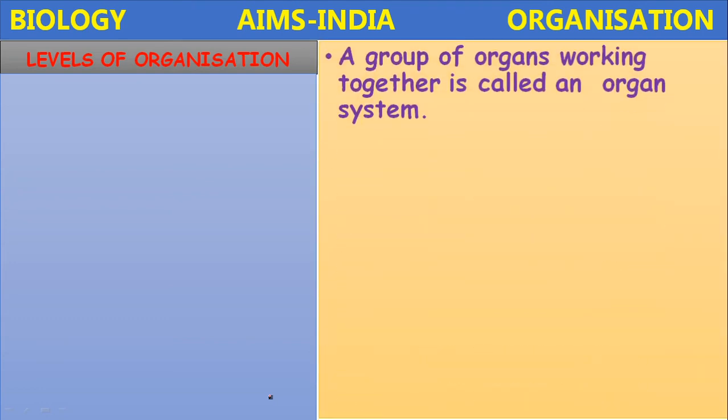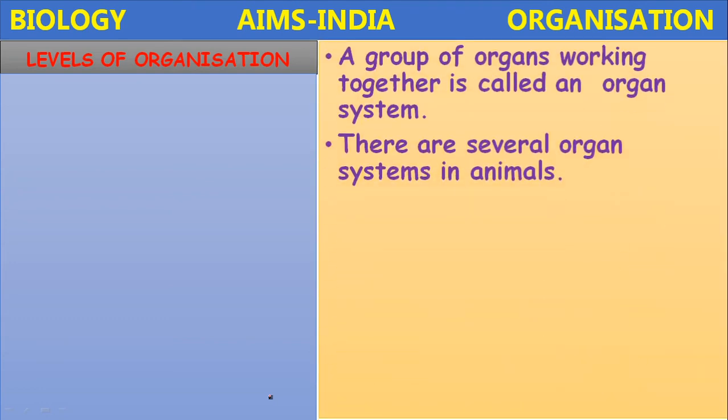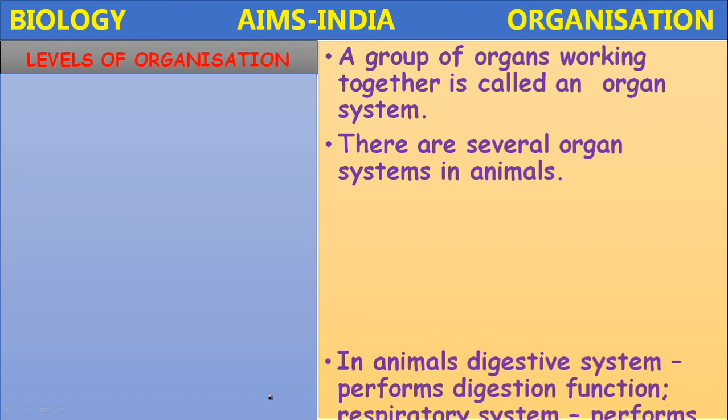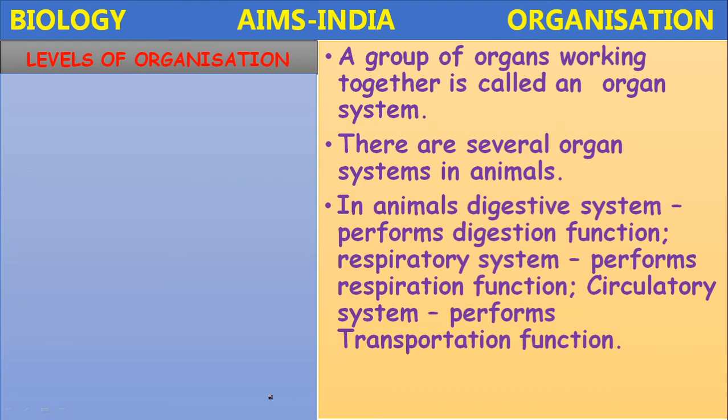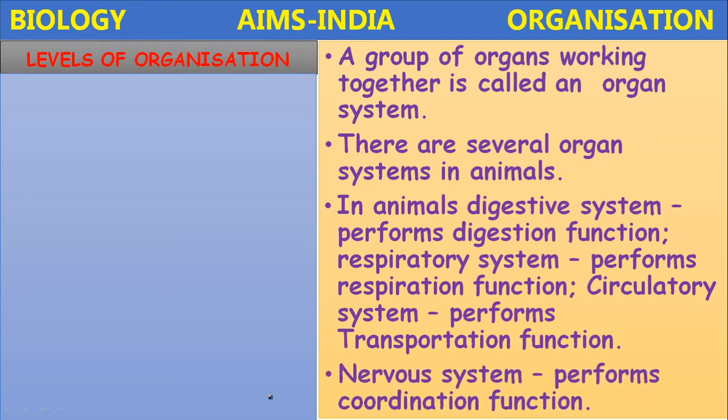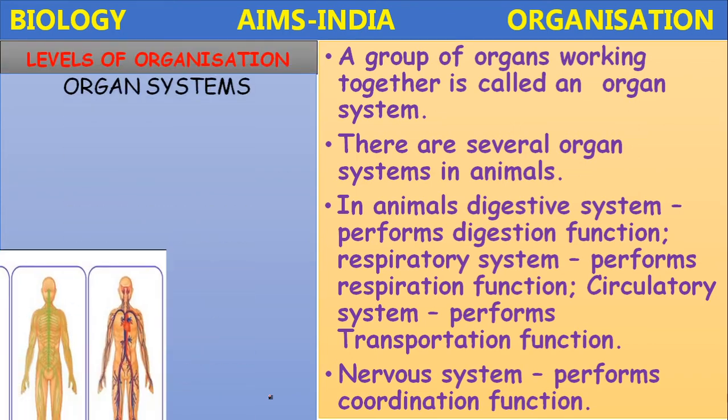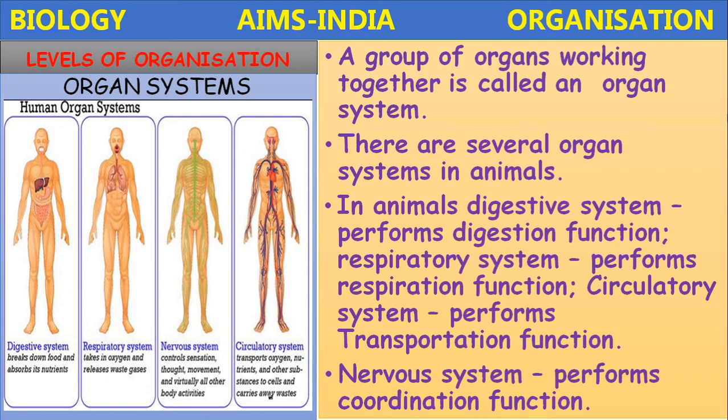Levels of organization. Organ system level. A group of organs working together is called an organ system. There are several organ systems in animals. In animals, the digestive system performs the digestion function. The respiratory system performs the respiration function. The circulatory system performs the transportation function. And the nervous system performs the coordination function. So in animals, several organs combine to form the organ systems.